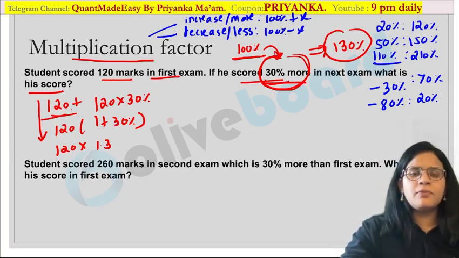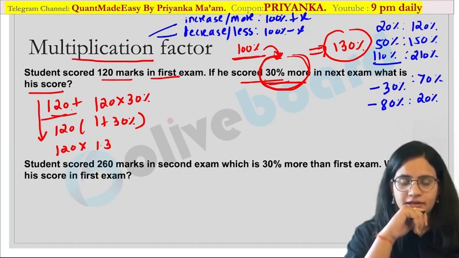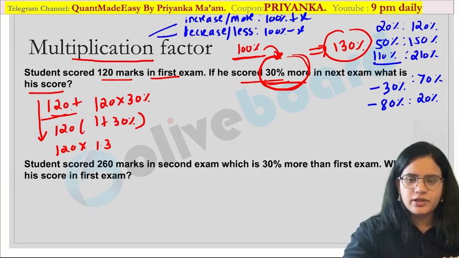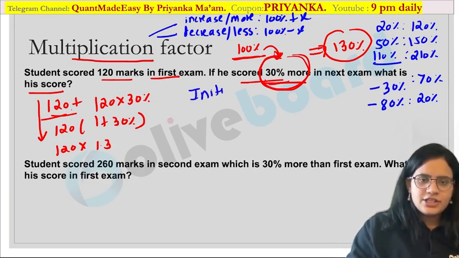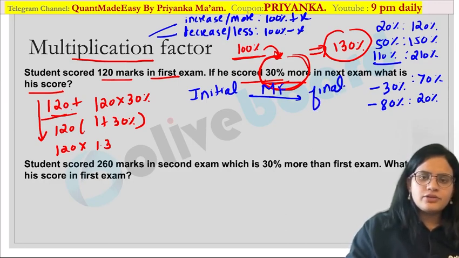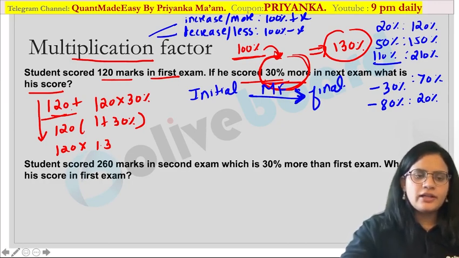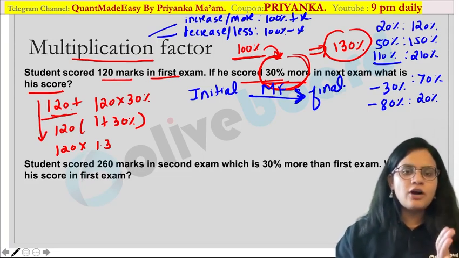Now the next important point is, you will ask me, ma'am, okay fine, we have calculated the multiplication factor, what next? What should we do with this multiplication factor? Whenever you have calculated the multiplication factor, you have to always remember, here is the initial value, here I am going to write down the multiplication factor, and this would be my final value. Okay, so this is nothing but an arrow diagram corresponding to your percentage. Now this arrow diagram will be useful for your profit and loss, and for your discount and marked price.